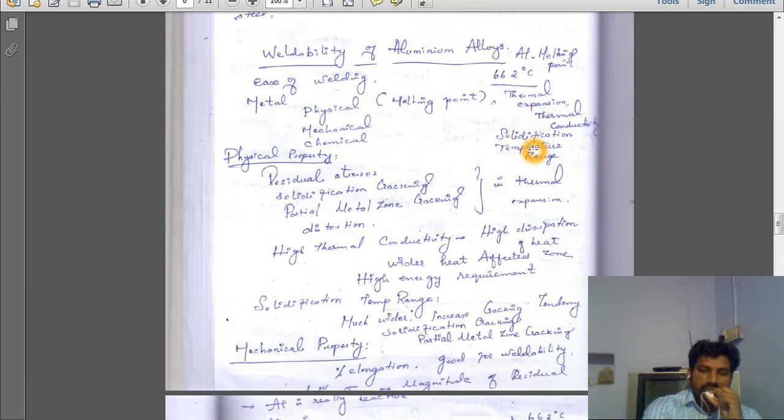Then the solidification temperature range. The meaning of solidification temperature range is the time taken for the aluminium liquid state metal to transform into solid state. So that is called the solidification temperature range. The thermal conductivity is also higher, and the thermal expansion is also higher.